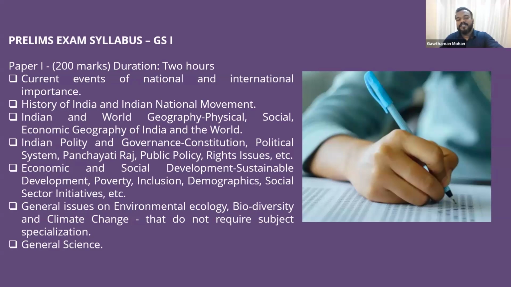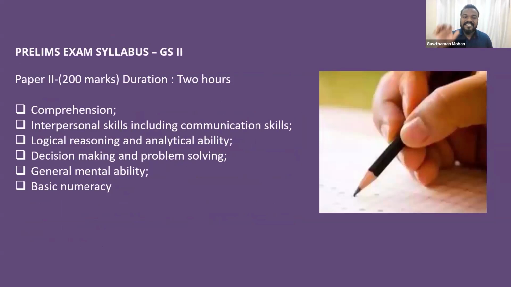So these are the important topics for the syllabus of the prelims examination, which is vague, confusing, and broad, because they are not going to tell you about the specific aspects of the examination. Now, the General Studies 2 syllabus is this. Comprehension will come there. Interpersonal skills and communication skills they will check there. Logical reasoning and analytical ability will be checked there. Decision making and problem solving, general mental ability, and basic numeracy.